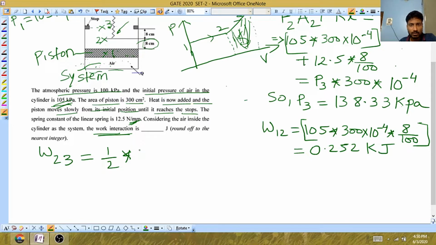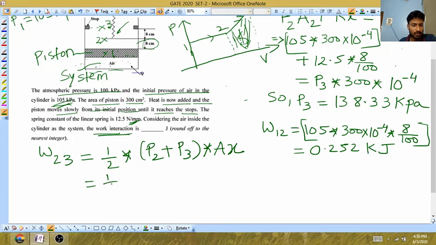If you see, the sum of parallel sides will be what? This pressure P2 plus pressure P3 into the volume between 2 to 3. Basically the change in volume between 2 to 3. So that you can write as A into X.